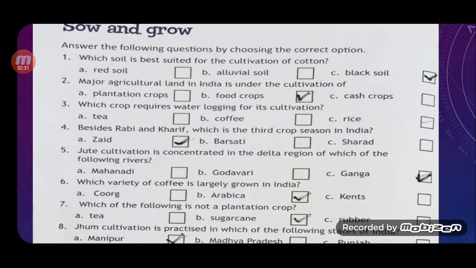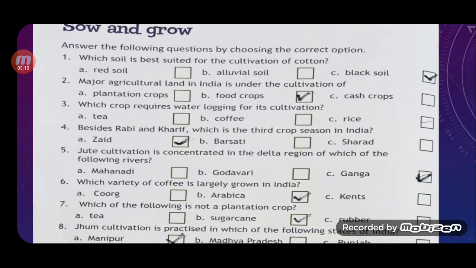First, which soil is best suited for the cultivation of cotton? Children, what do you mean by cultivation? Cultivation is an agricultural practice involving the production of food by preparing the land to grow crops on a large scale. So, here the question is which soil is best suited for the cultivation of cotton? A. Red soil, B. Alluvial soil and C. Black soil. So the correct answer is C.